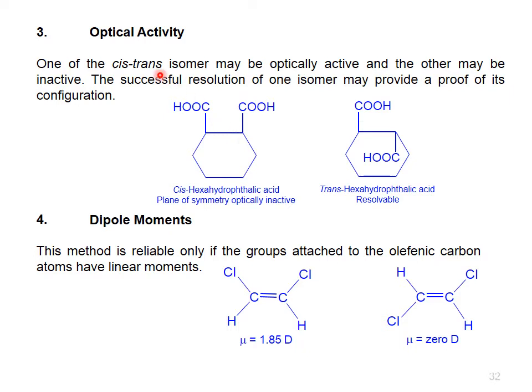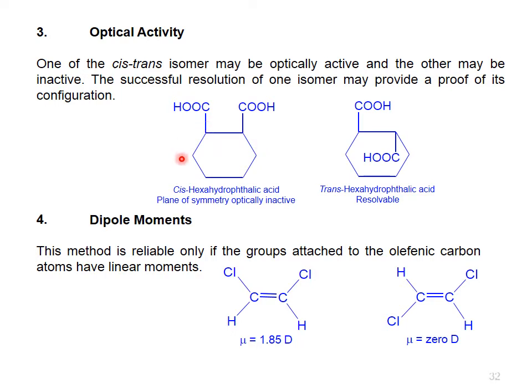The third method is optical activity. This is the second method: one of the cis isomers may be converted into a compound of known structure, maybe trichlorocrotonic acid. The successful resolution of one isomer may provide a proof of its configuration. This one is trichlorocrotonic acid, trichloro cis-crotonic acid. Hydrophthalic acid is reduced with sodium plus water or zinc HCl, whereas on hydrolysis it gives fumaric acid. By symmetry, the compound can be divided into two, which is known to be a trans derivative. Compounds cannot be divided, therefore crotonic acid must be a trans derivative.